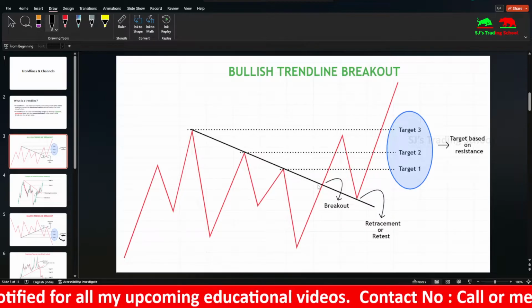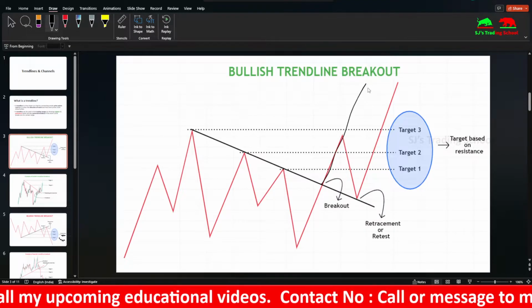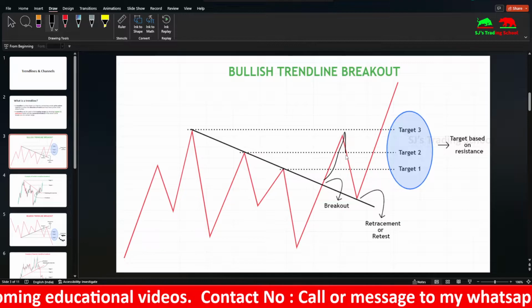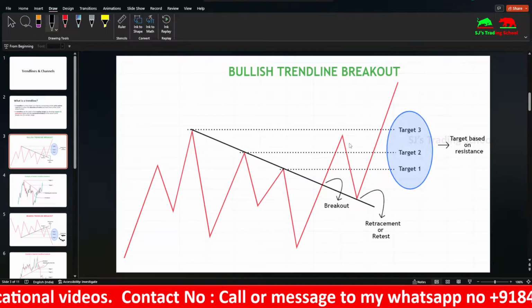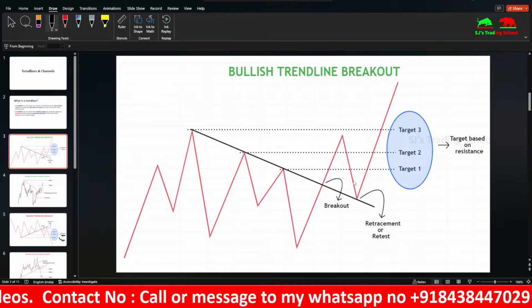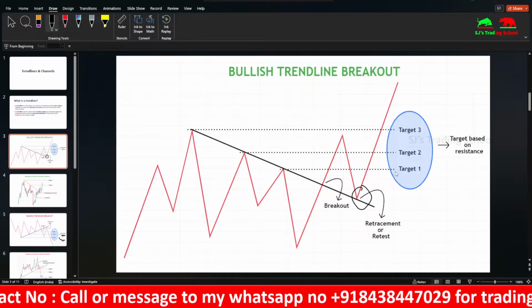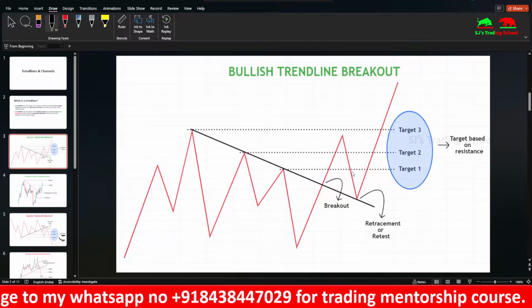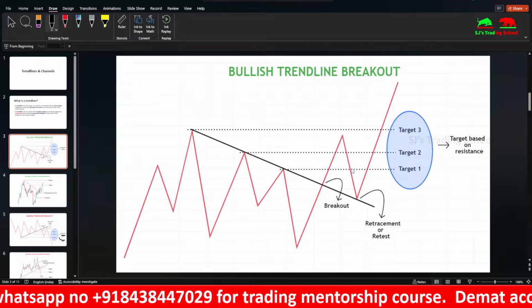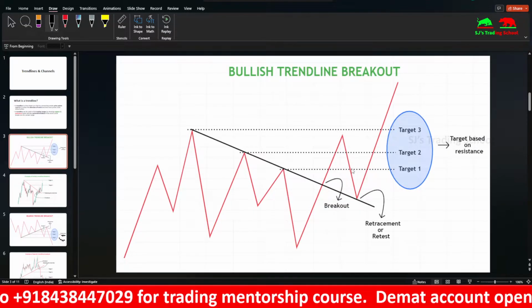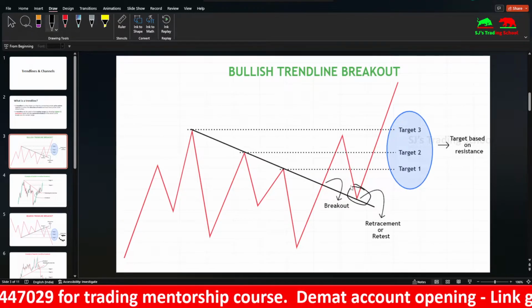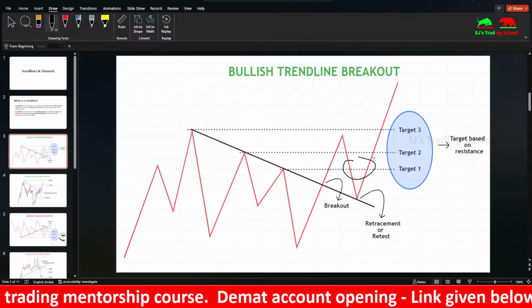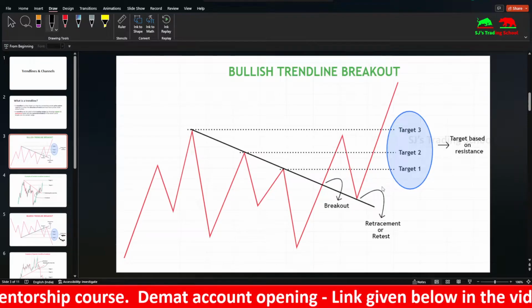So conservative traders usually wait for a retracement. Once the breakout occurs, the stock price will not go directly here. The stock price will come down and then go here. There is a small correction. The correction usually touches the trend line, but not always the case. Sometimes the corrections might occur like this and go up. It is not always needed to touch the trend line. Sometimes it might touch the trend line, sometimes it might not. So in this case, it has touched the trend line.